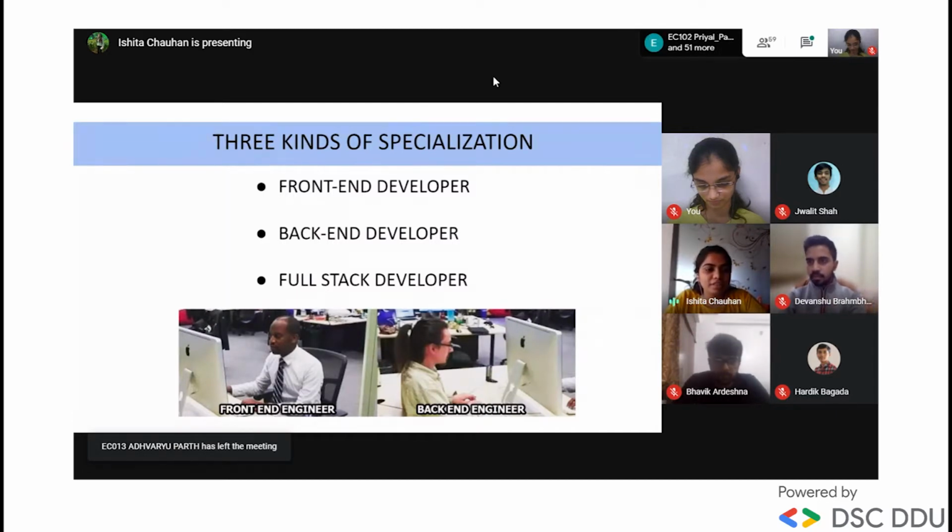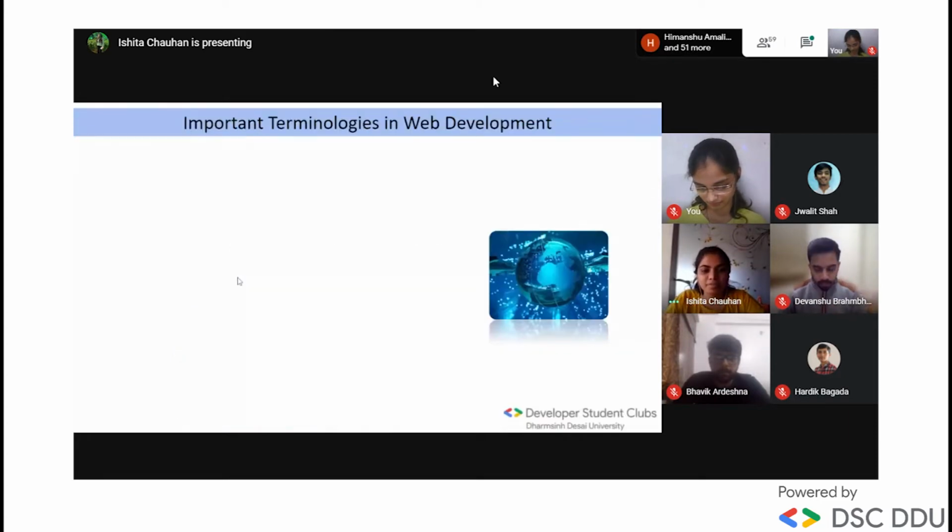Then the next is the backend developer. So tell me one thing, guys. What makes the front end of the website possible? Where is all that data being stored? Okay, so this is where the backend comes in. The backend of the website consists of a server, an application, and a database. The next is the full stack developer. Full stack developers are the jacks of all trades. Means they know everything. They know the front end as well as the back end. So they are the full stack developers.